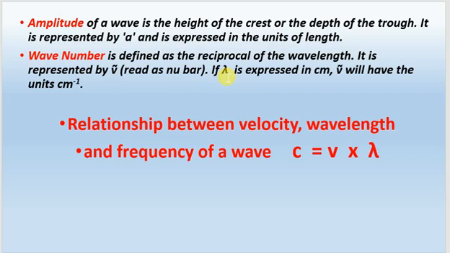जैसे हम lambda wavelength को centimeter में represent करते हैं, तो wave number जो होगा 1/lambda will be equal to ν̄ (nu bar). Nu bar means wave number और उसका unit होगा centimeter inverse. The relationship between velocity, wavelength and frequency of a wave is c equals ν λ. यहाँ c क्या है? Velocity of wave, ν is frequency of wave, and λ is the wavelength of wave.